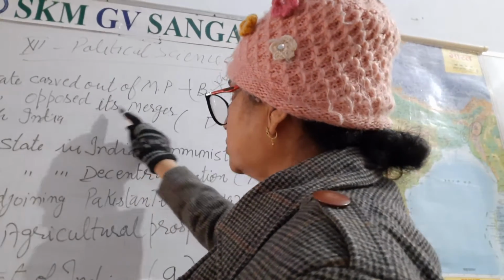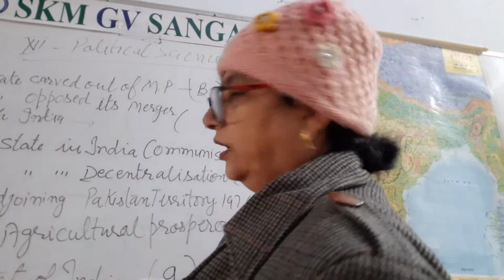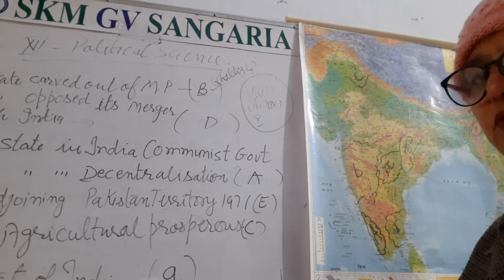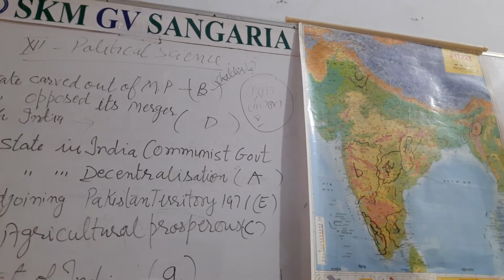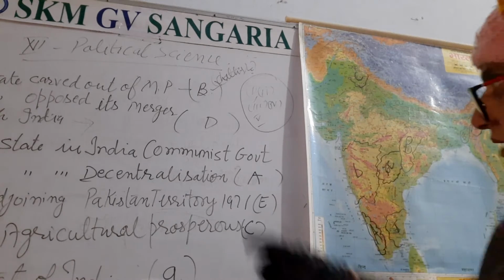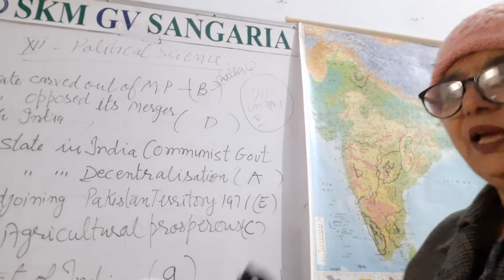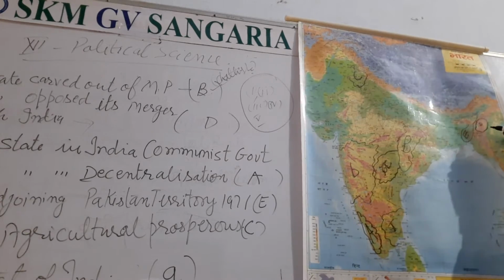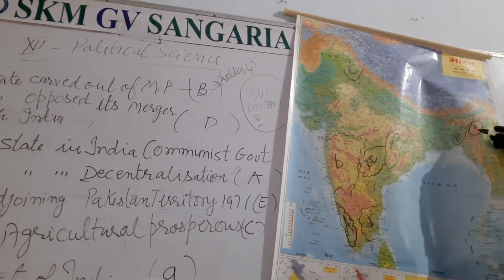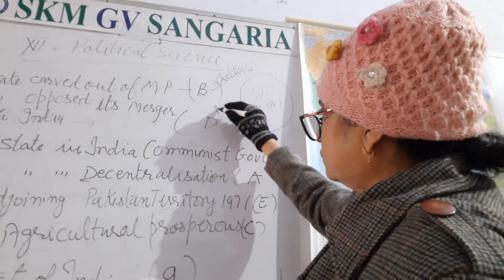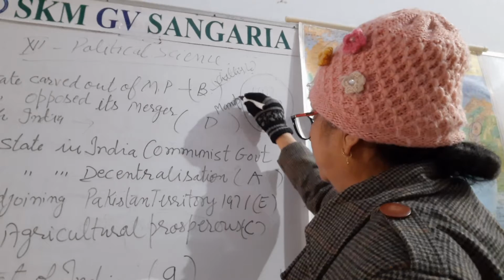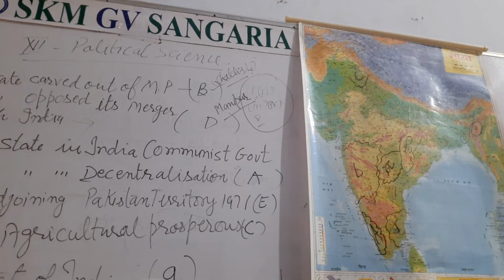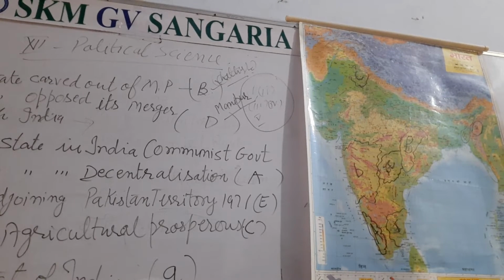So the original imbalance, which we had to study in the chapter, but unfortunately it is not there, so the symbol is D. D is the symbol, so we have to search here. D is written here. Now you have to identify the state. Which state is this? It is Manipur. In this way you will write here Manipur as the answer of this second question. Yes, beta, followed? Hopefully you have followed it.